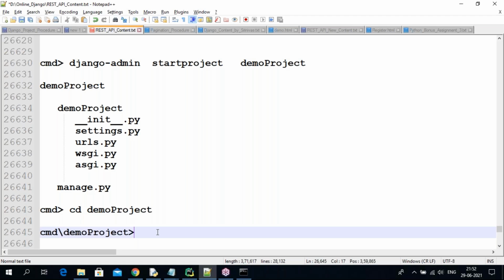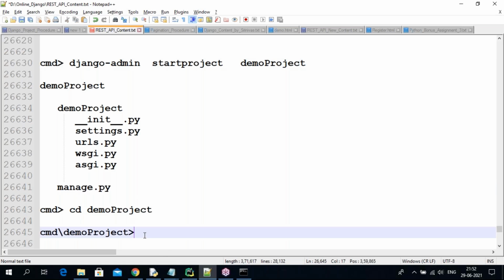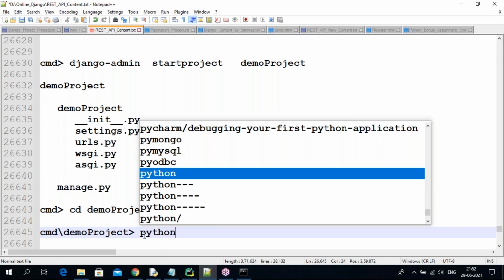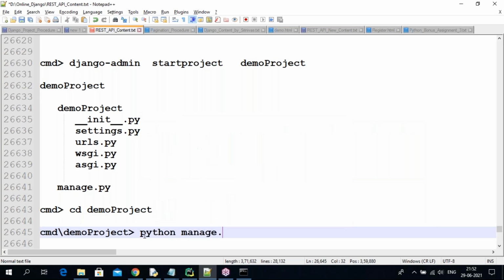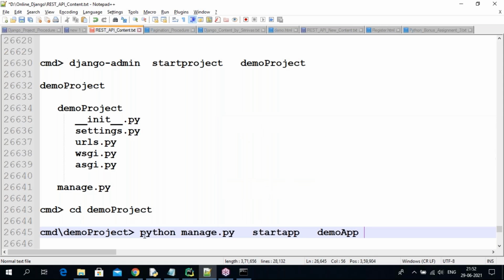After that you need to create the application. This is the project; now I want to create the application. If you want to create a project, this command is required. If you want to create the application, this one is required. So we use python manage.py, which is always fixed. Now startapp is also fixed. The app name is user defined.